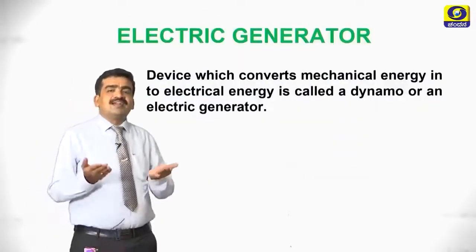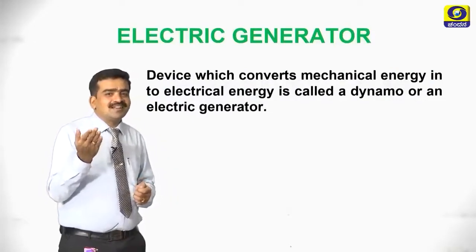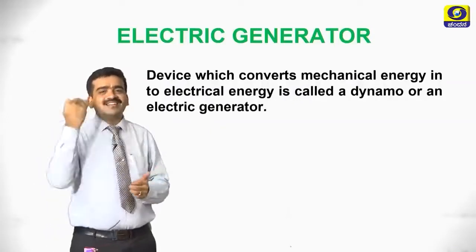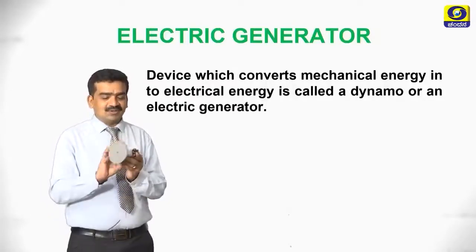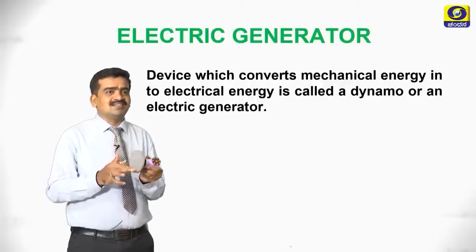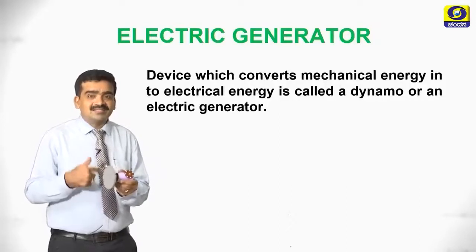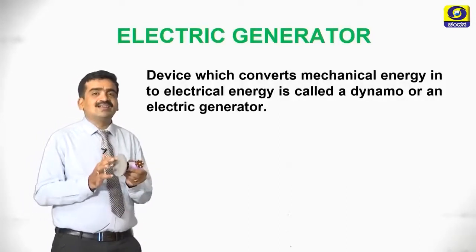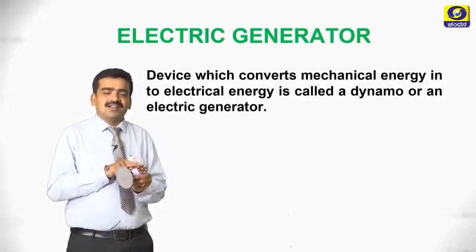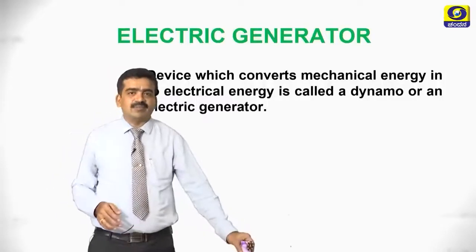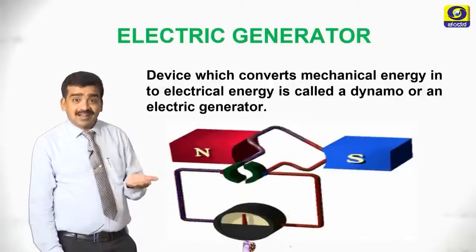Now, come to the electric generator. You know about the electric motor, which converts electrical energy into mechanical energy, but an electric generator converts mechanical energy into electrical energy. Here I am showing you the model. See, here there is a wheel which is connected to a motor. When I provide mechanical energy to the wheel, definitely there is a current. With the help of that current, the electric bulbs glow. You can see it in the experiment. It works on the principle of electromagnetic induction.